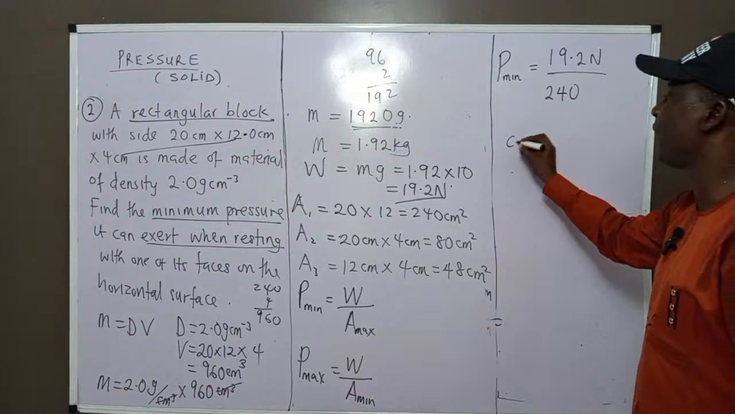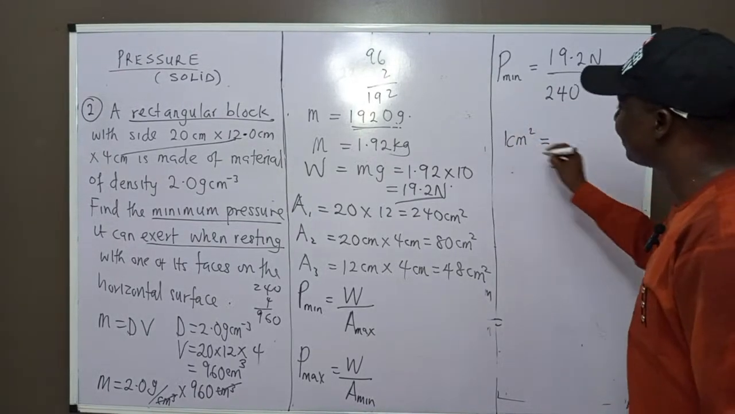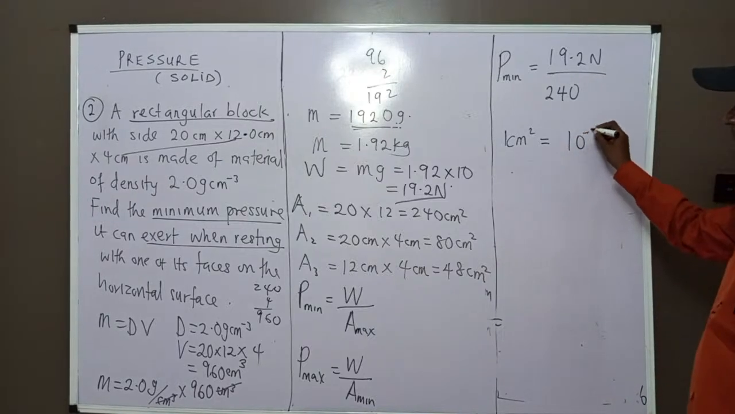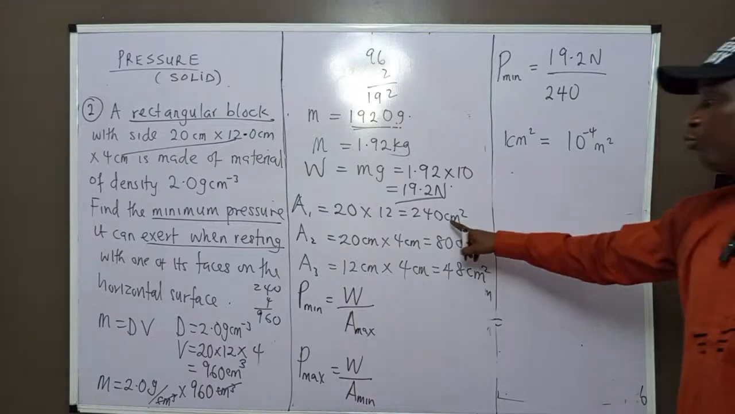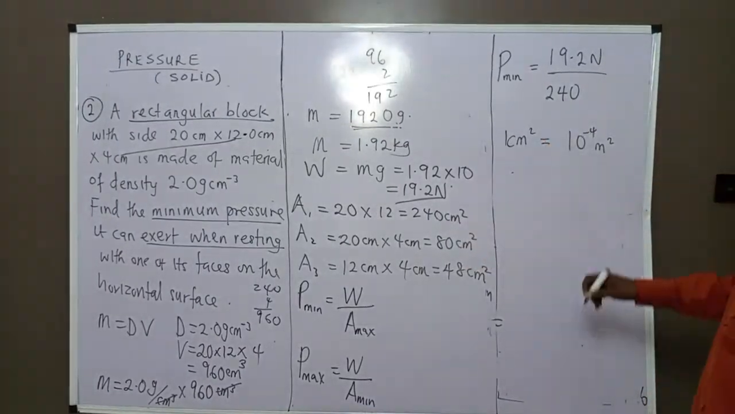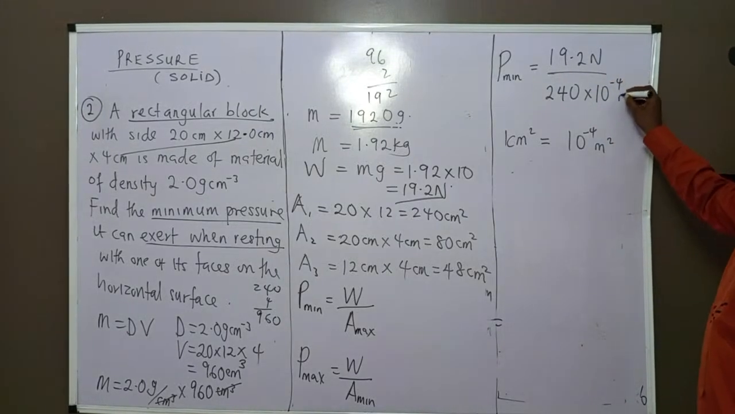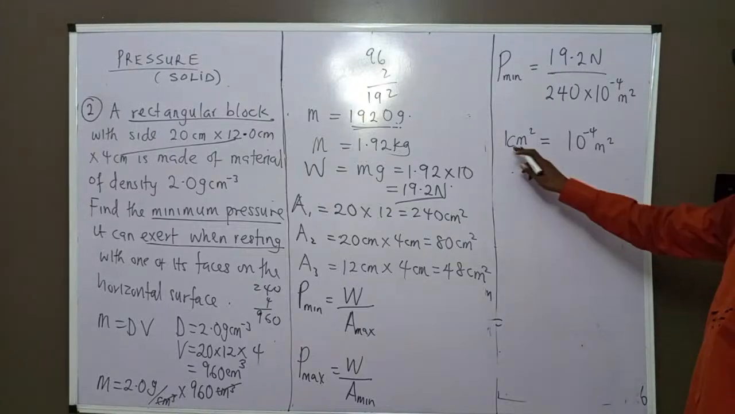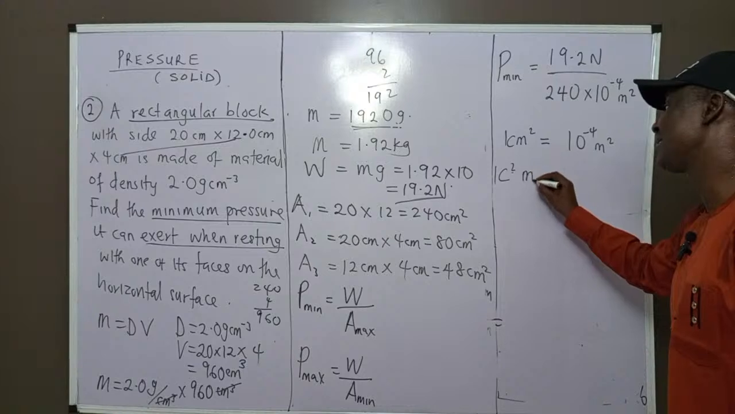But how do we convert centimeter square to meter square? 1 centimeter square is equivalent to 10 raised to power minus 4 meter square. Please take note of that. The unit is in centimeter square, so you have to convert to meter square. In doing that, you multiply by 10 raised to power minus 4 meter square. So this centimeter square means 1 centi square meter square.